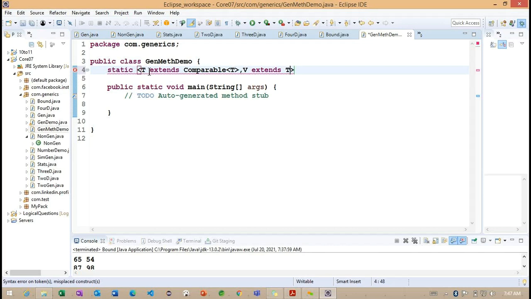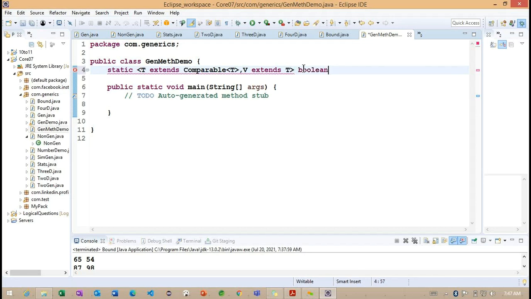Getting the point? So carefully observe here. We are creating one type here, and this particular type needs to extend this particular comparable. Comparable is already available in the java.lang package here. We'll see how exactly the comparable is going to work. But now, this is the one parameter we are working with, and one more type, V. V needs to extend from this particular type here.